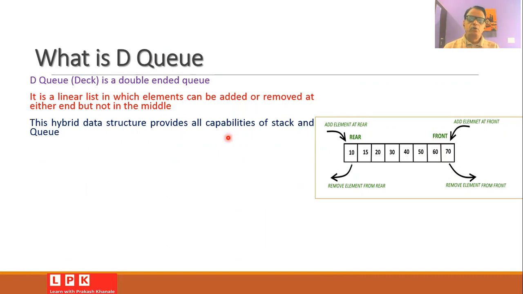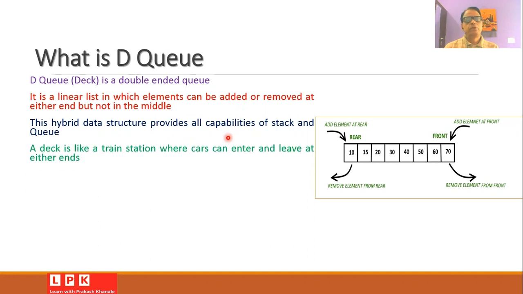So whenever you want to make use of the capabilities of stack and the capabilities of the queue, in such a case, you can make use of deck or DQ. A deck is like a train station. You must have observed in your city that at a train station there are two ends, and from both the ends, a car can enter into the station and move out of the station.